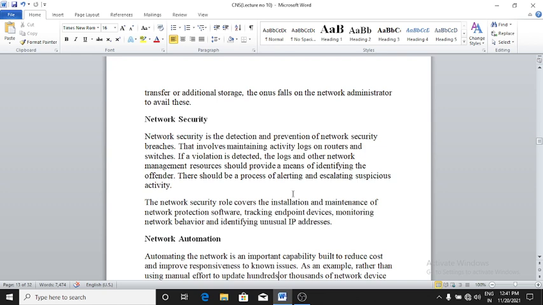There should be a process of alerting on suspicious activity. The network security role covers the installation and maintenance of network protection software, tracking endpoint devices, monitoring network behavior, and identifying unusual IP addresses. This is covered under network security.